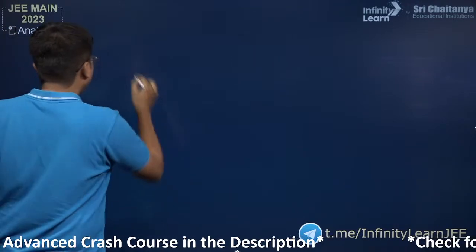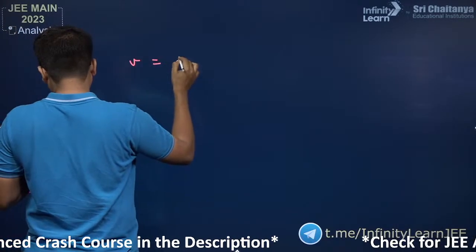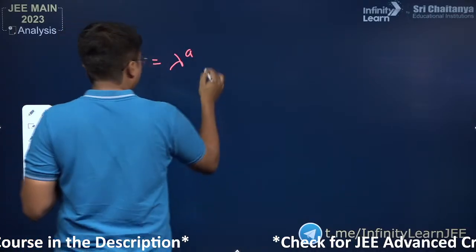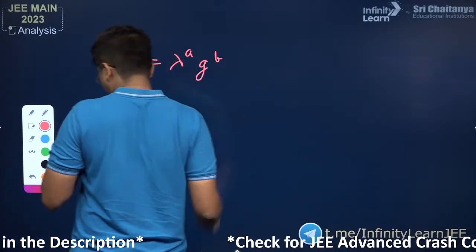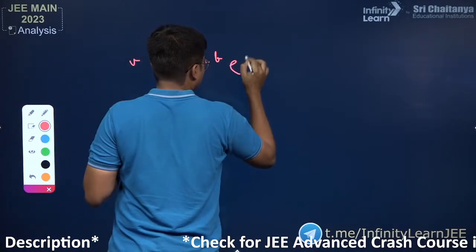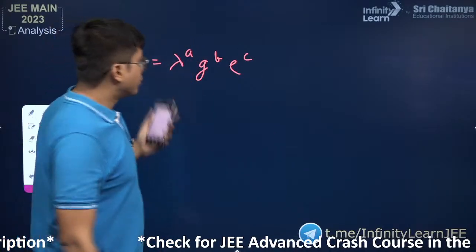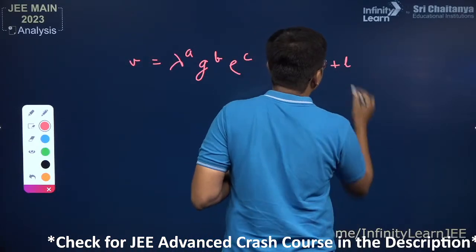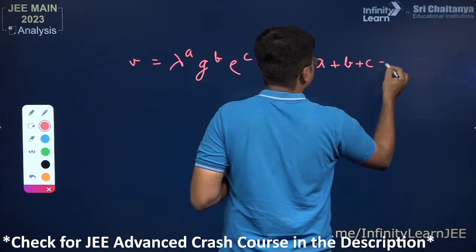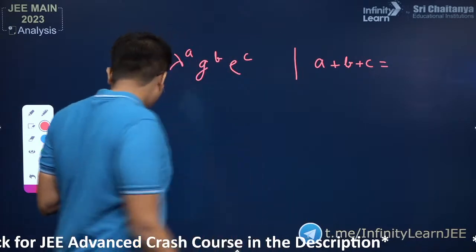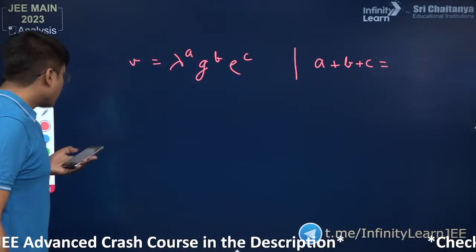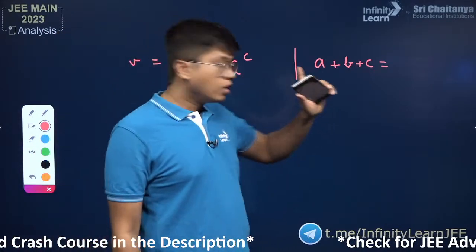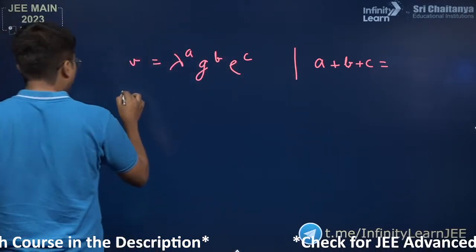In dimensional analysis, you had V is equal to lambda to the power A into G to the power B and rho to the power C. And the question asks you to find A plus B plus C. So here you have to first represent them all in their dimensional form. So what do we know? Velocity is going to be LT minus 1.